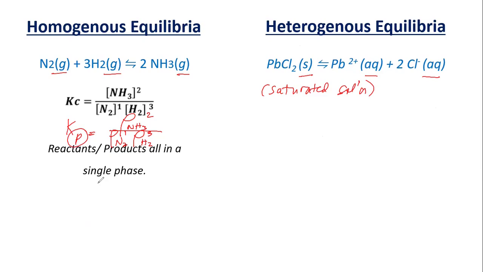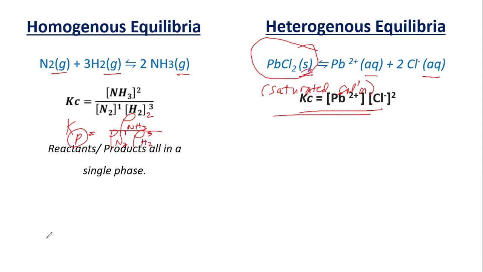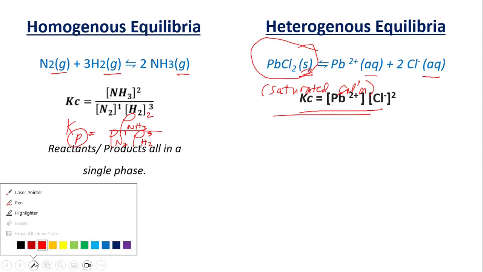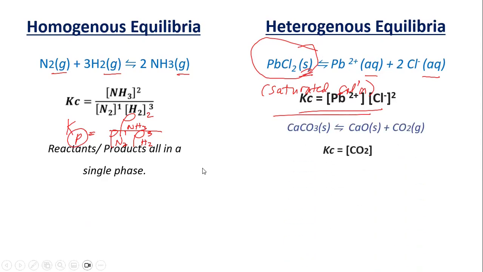So in that case, the K expression would be Kc is equal to the concentration of the ions of your lead and your chloride. But take note that your lead chloride is not included in the expression because this one is pure solid. If it is aqueous, then it's part of your K expression. If it is pure solid or liquid, then it's not part of your equation.